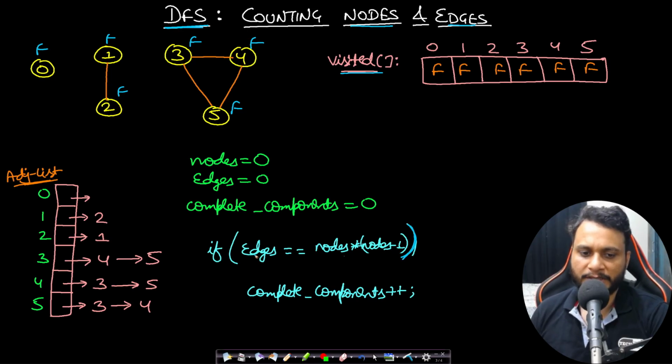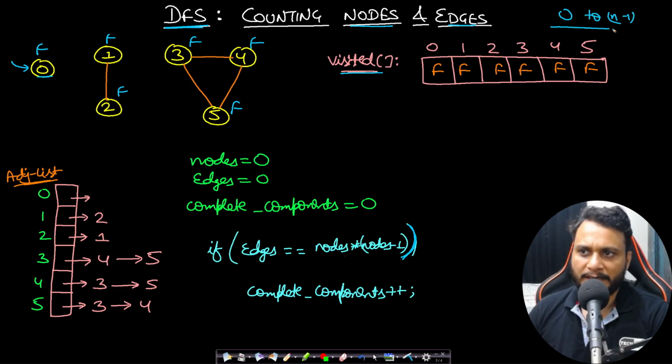If you don't double count the edge, then it should be equal to nodes into nodes minus 1 by 2, simply, as I had shown in the previous slide. Okay. Now in this case, I will be starting my DFS call from 0. How do I know I will be starting from 0?